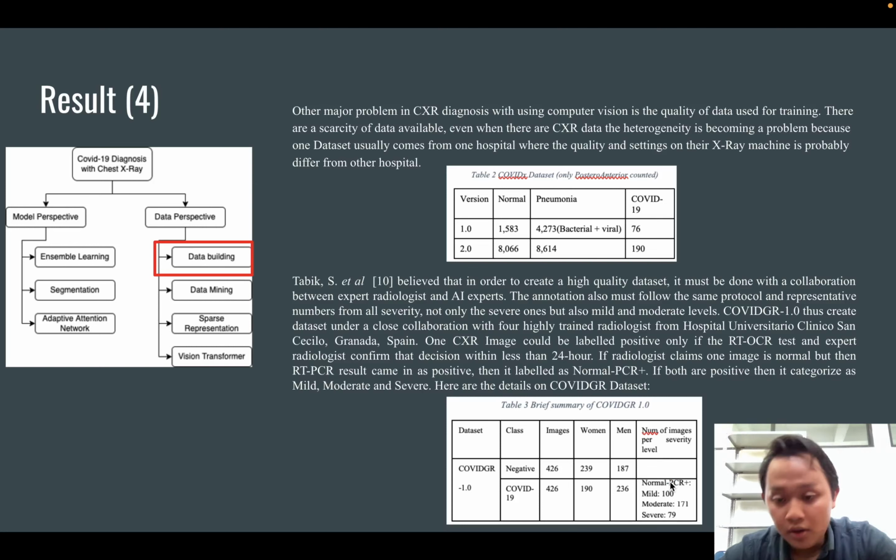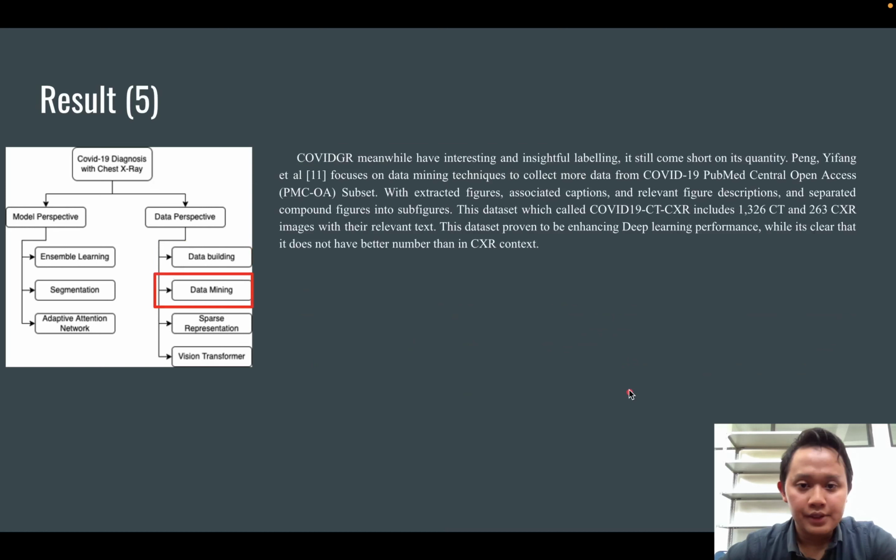This dataset was built by cross-referencing with PCR results. And meanwhile, COVID-GR is really good, but it's still not that much. So there is research on data mining using web crawling to crawl datasets from researchers around the world.